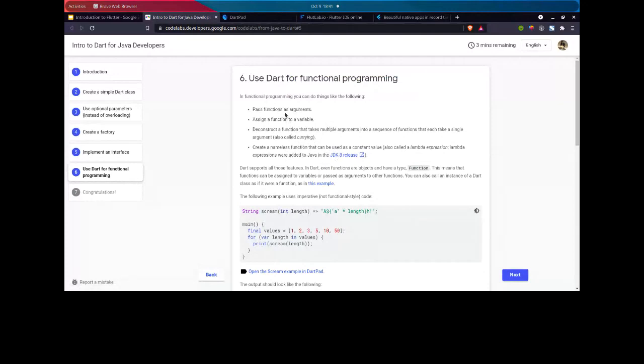Functional programming is like having a variable with a function. It means you can assign a function to a variable. You can pass a function to a variable. You can deconstruct the functions. You can do anything, just as you do with a normal variable. It means that along with int, bool, and different methods, you can have a function also as an argument.